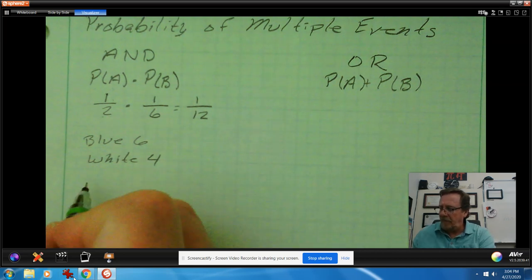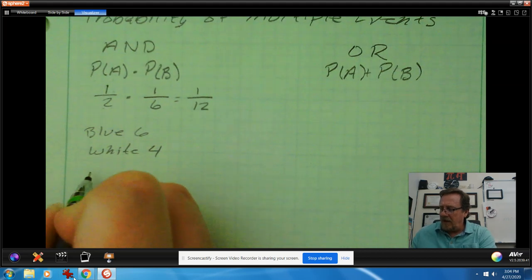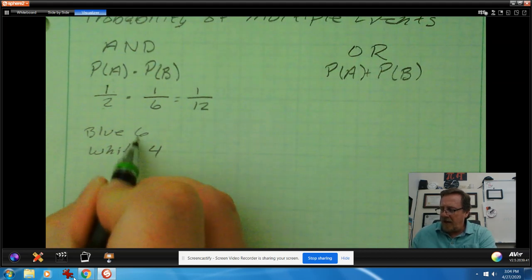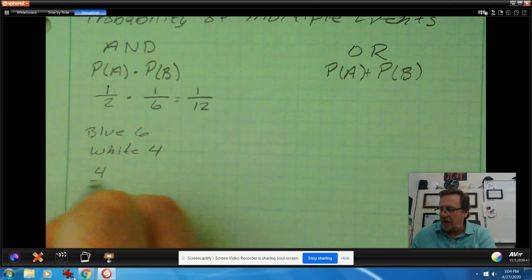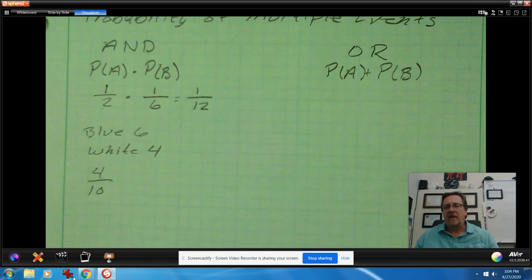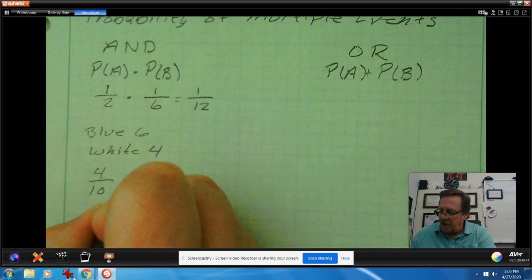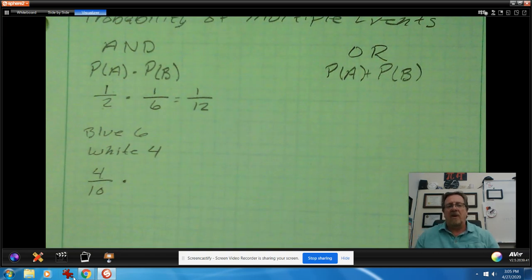Well, if I was going to pull out a white one first, there's 10 total, so that first probability is going to be 4 out of 10, right? The probability that I pull a white marble out first. And then what's the probability of pulling out a blue marble?